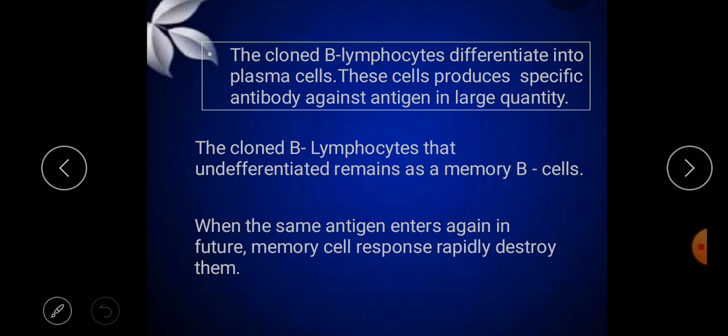When the same antigen enters again in the future, this memory B lymphocyte cell responds rapidly and destroys it. So this is all about the role of B lymphocyte cells.